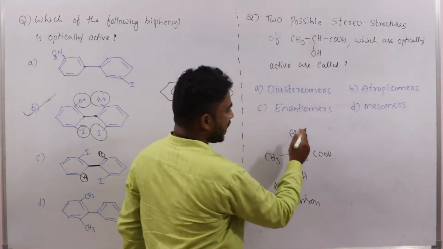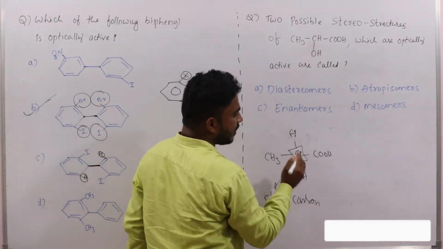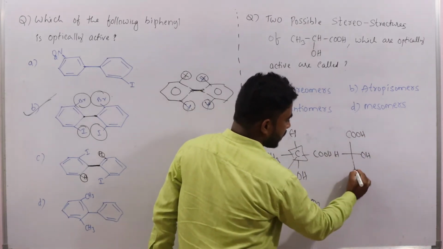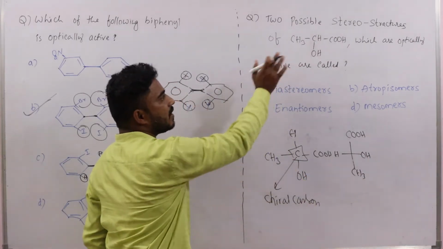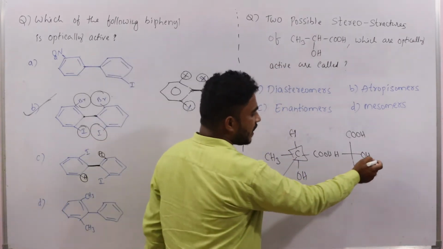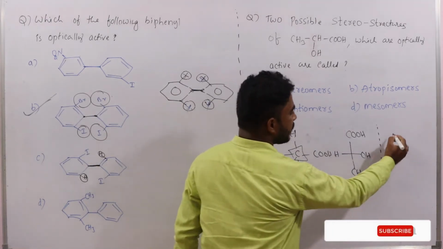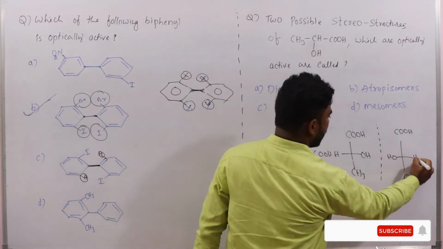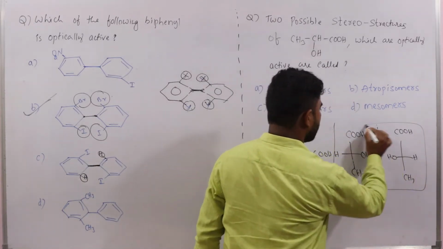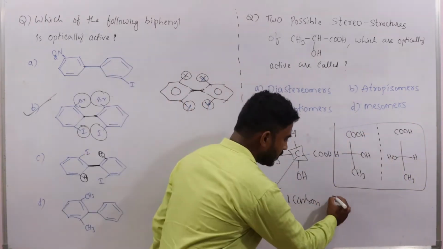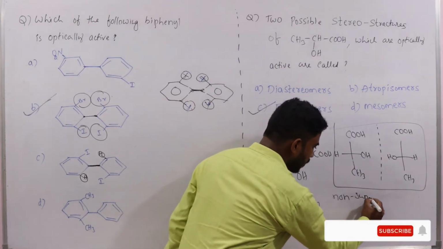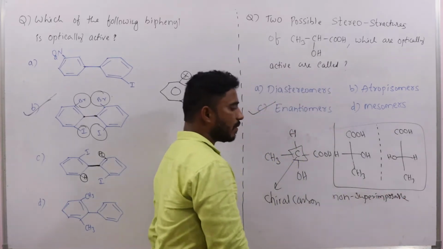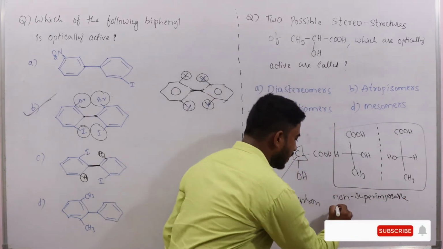Then when you take the Fischer projection, the Fischer formula of this molecule, how can we write it? That is COOH, H, OH, CH3. This is the Fischer projection of the given molecule. So when you see the mirror image of this molecule, how will it come? COOH, here CH3, here OH, here H. So when you see these two isomers, how are they looking? These two are non-superimposable mirror images. That's why they are called enantiomers.